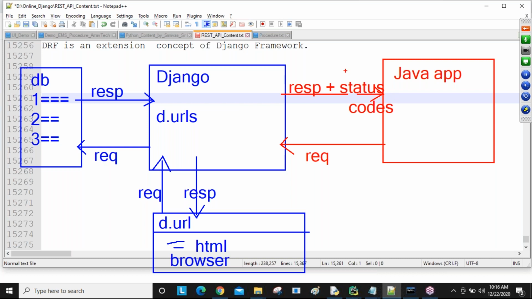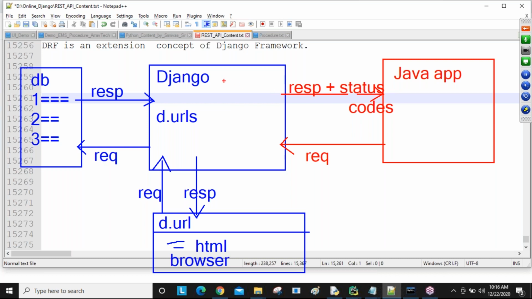I'll tell about the status codes more clearly. Many programs we are going to discuss about this. Now from Java, whenever I send the request, my Django receives this request, forwards it to the database, and gets the response back. Now this response is sent back to Java. So Django gets the request from Java and gives the response back, and along with the response, Django also returns a status code.